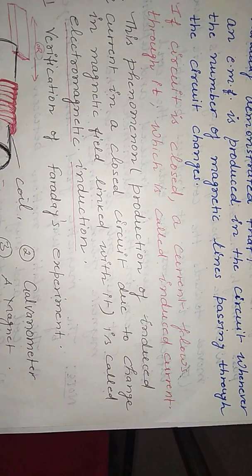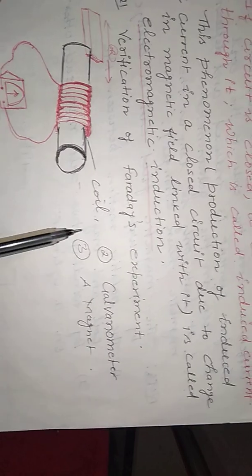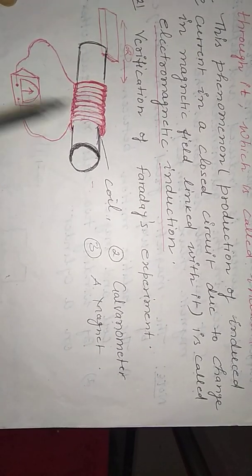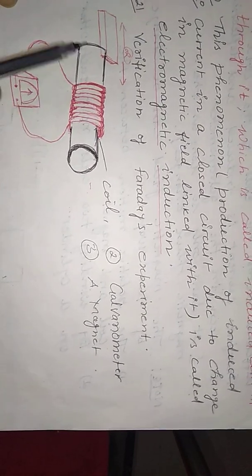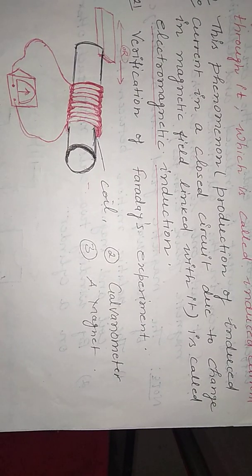Now, how did Faraday verify the experiment? The next question is the verification of Faraday's experiment. What do we require? We require a coil, a galvanometer and a magnet. These three things we require.